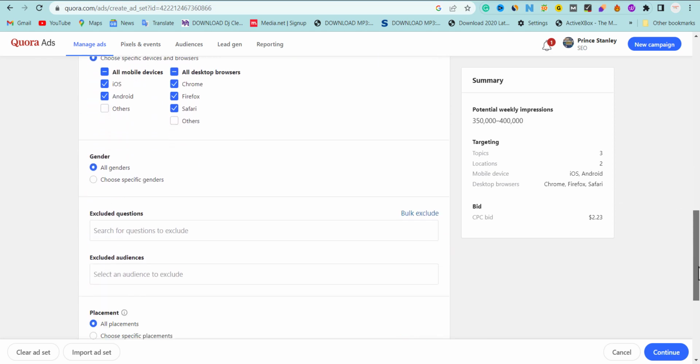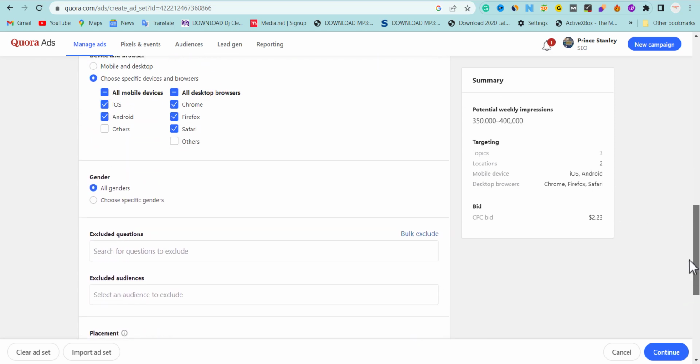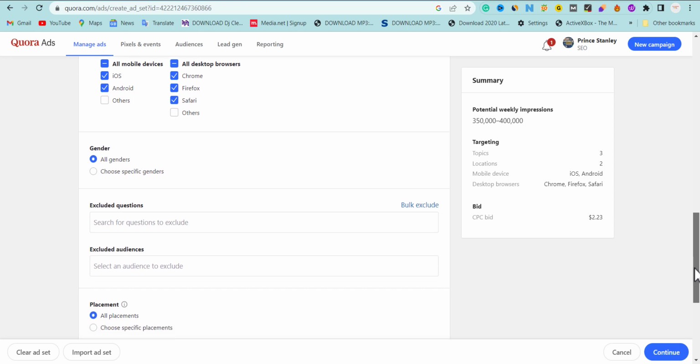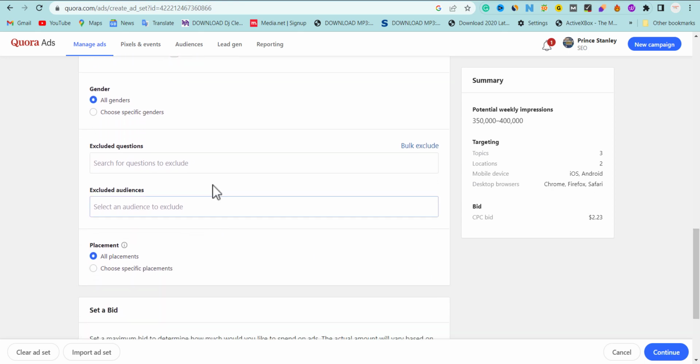Now the next thing we're going to do, since we have picked our target location, mobile and other stuff, if we also want to optimize more, there are some questions that we want to exclude. When people search for that particular question, our campaign will not show, so we'll not show it to people who are not that interested.